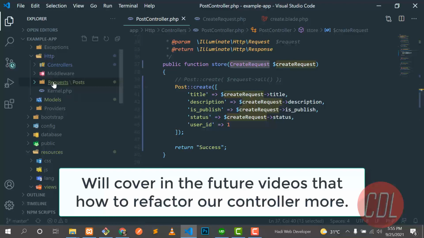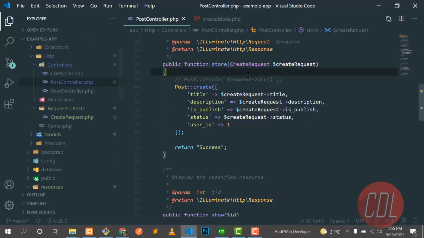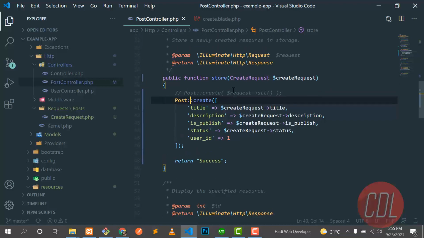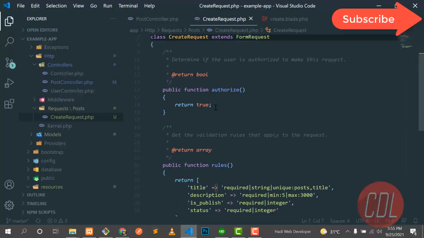So we define our logic in the create request, and now we are calling it here, right? We are injecting it here. So this is the best practice. Why? Because if I want to change this request, for example, if our application is very huge and I want to change the create request, I need to manually go to each controller, find the request and then change it from there.